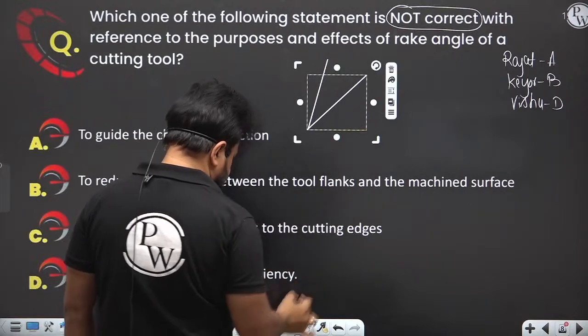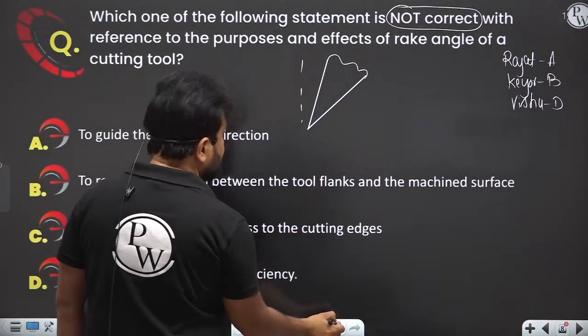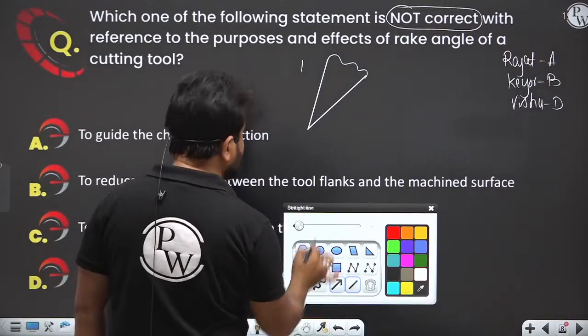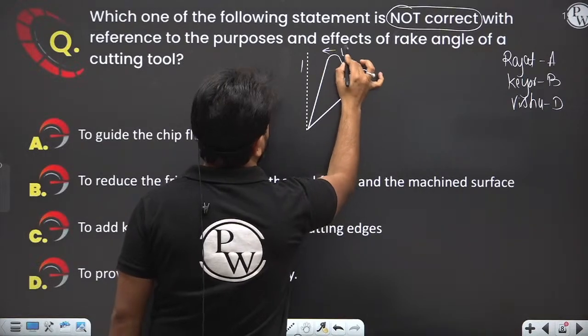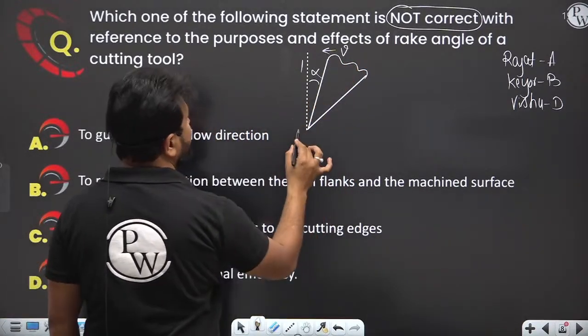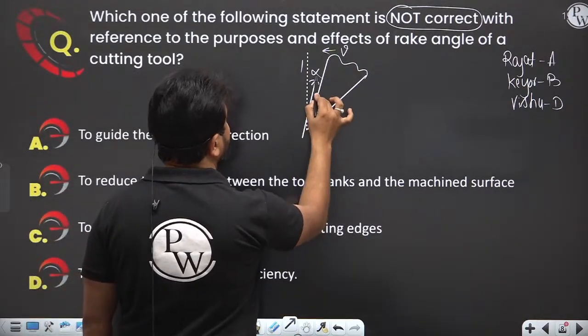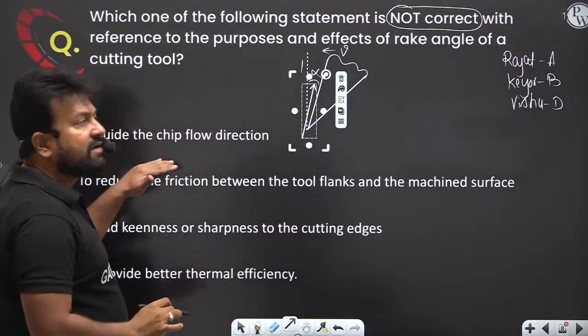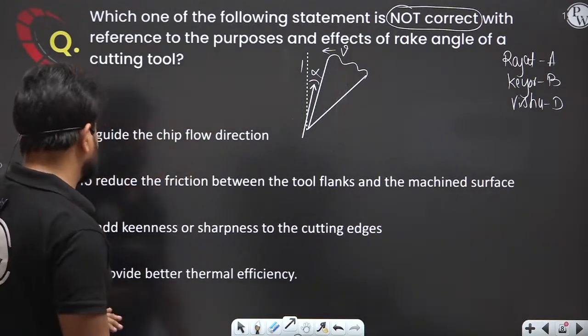This is the tool, and this tool is going with this velocity, and this is a positive rake angle. Because of the rake angle, the cutting velocity is maintained. So this statement is right, but he is asking not. So this is not our answer.